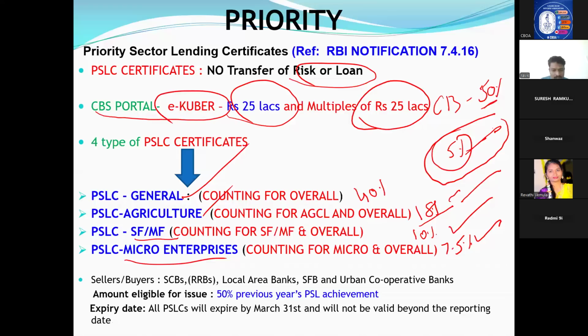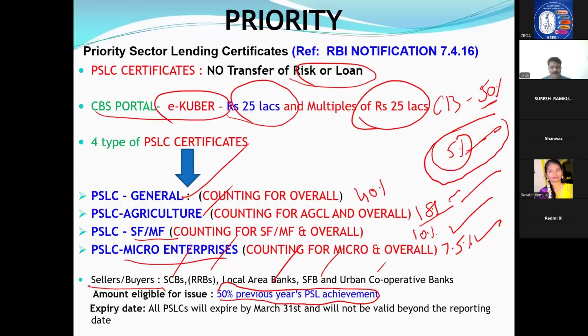Okay. Now, some important points with regard to this. Sellers and buyers: who can sell, who can buy? Whomever the Reserve Bank of India has given priority sector guidelines, those people only will sell or buy. So naturally our commercial banks will be there, RRBs, local banks, SFBs, whatever we have discussed in the starting, all are there. But foreign banks are not available here. Amount eligible for issue: whatever you achieve, can you sell everything? No. They are telling 50% of previous year's priority sector lending achievement only you can sell.